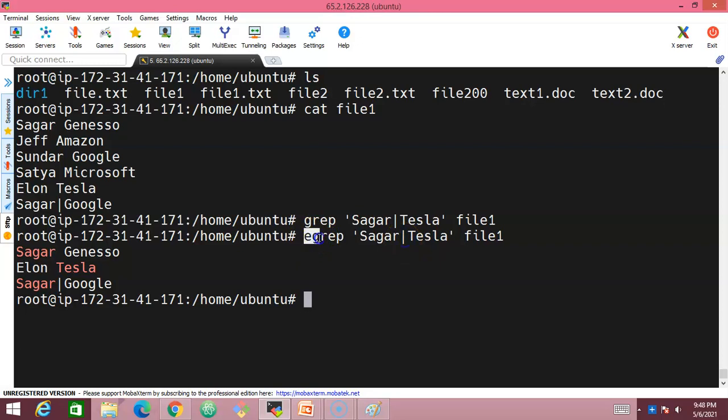The egrep command has the functionality, or an understanding, to interpret this pipe symbol. Whereas the grep command will not interpret this pipe symbol. Rather, the grep command will try to identify this as an entire single string, and it will search for this entire string inside the file. Whereas egrep understands what this pipe symbol is, and it differentiates. It will try to search for the keyword either Sagar or Tesla.